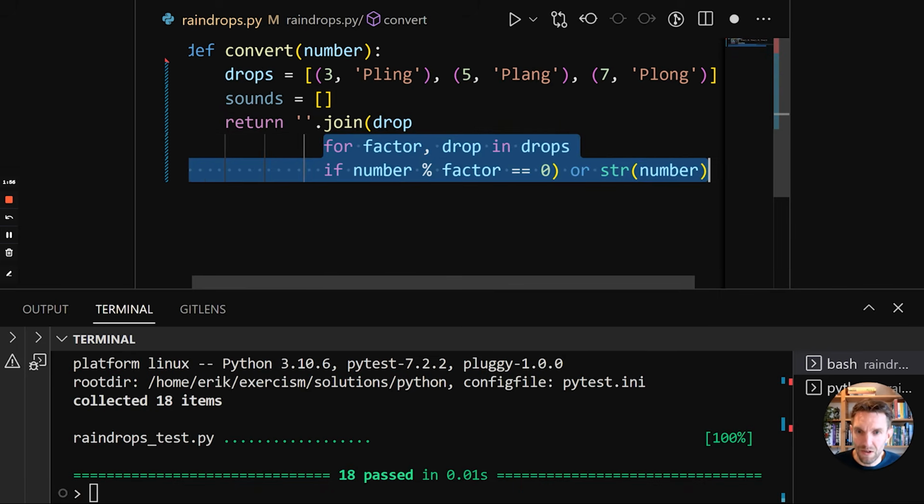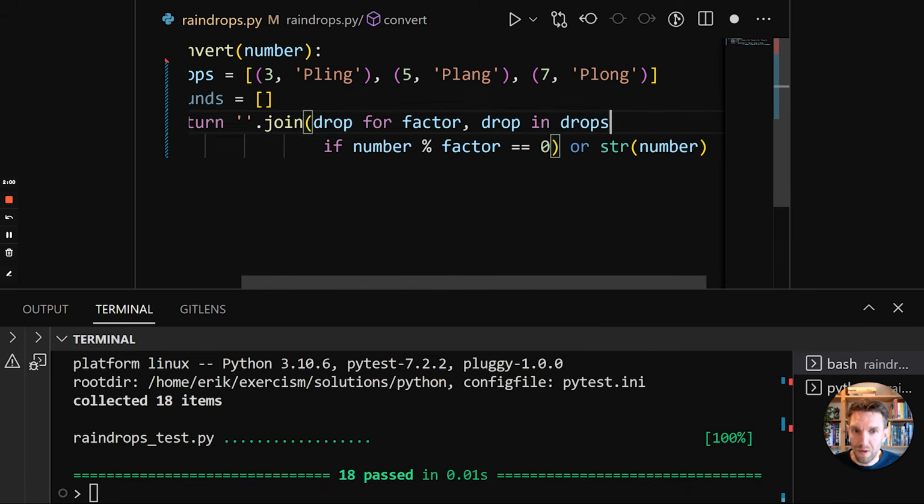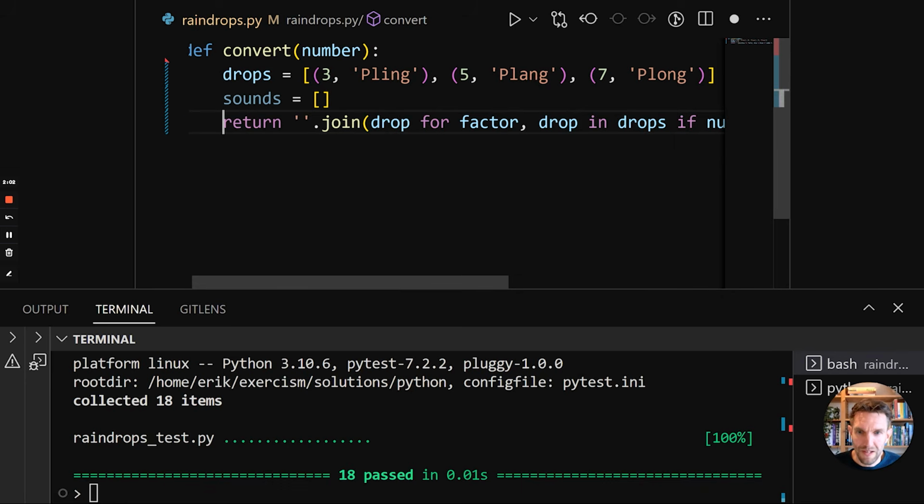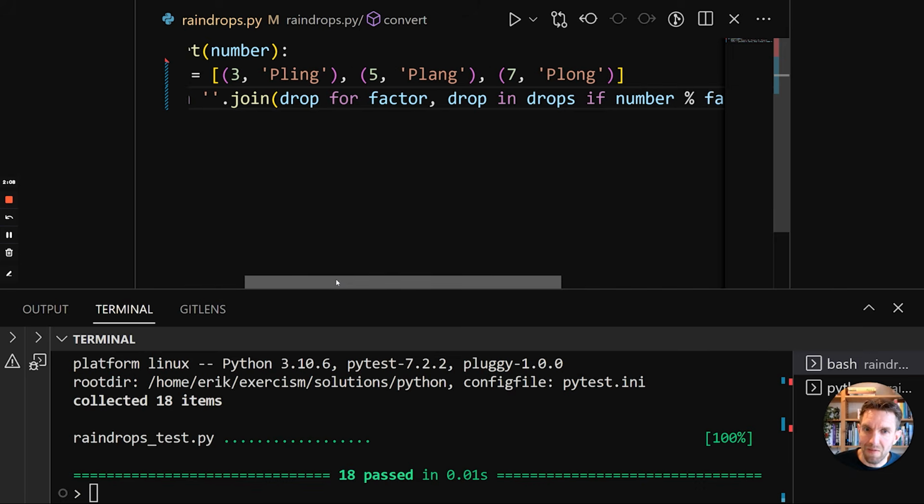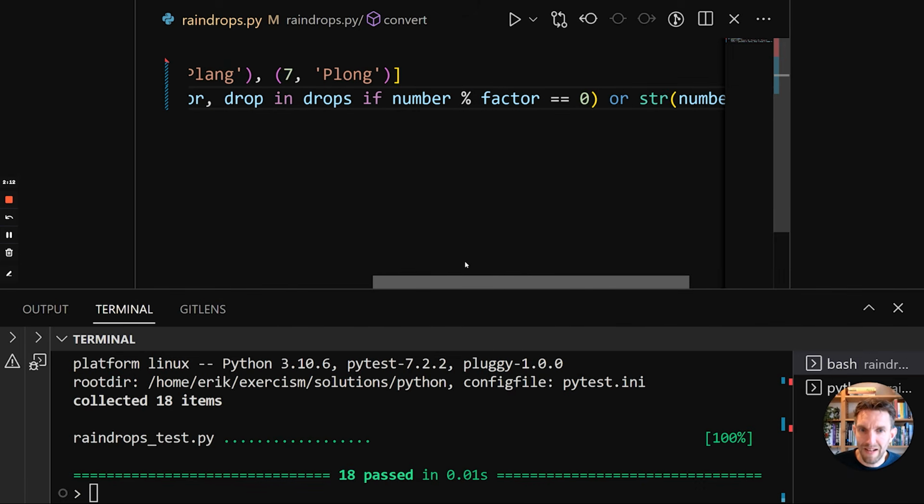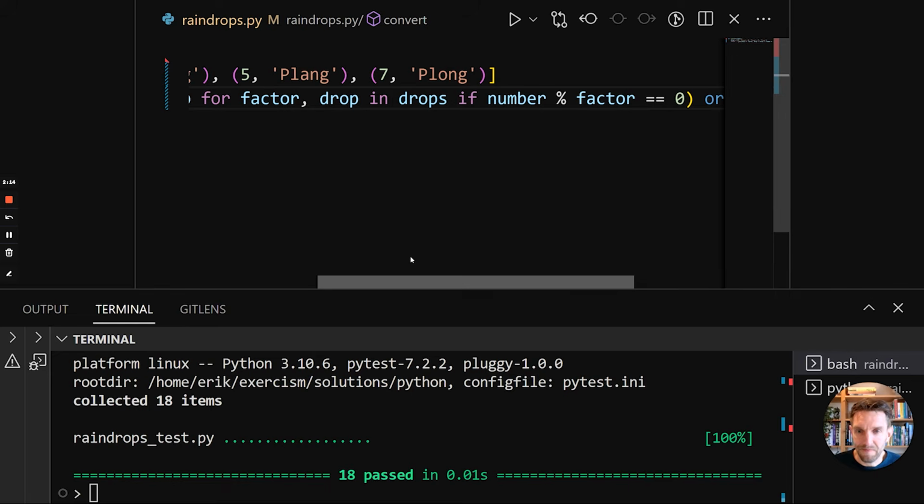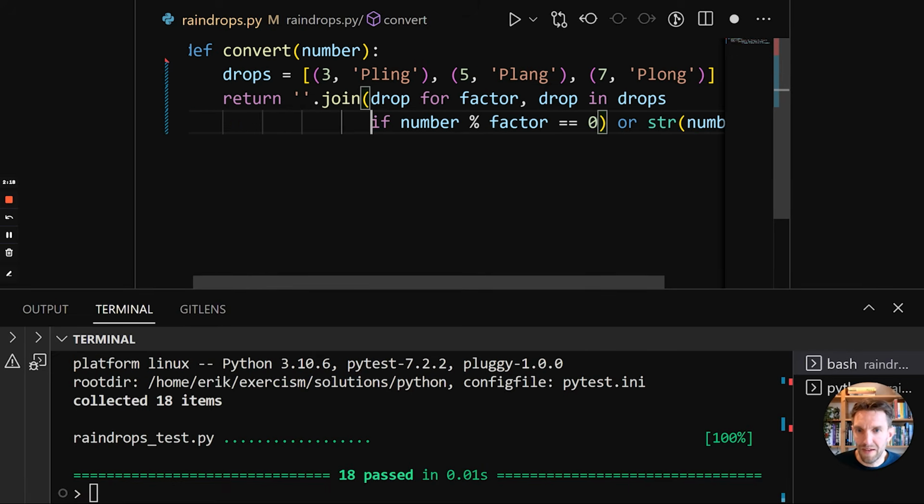So if we move this here, maybe we do put it like this for now, and I'll explain it in a second. So we can see here that we now call join with basically whatever we had within the list comprehension. So move the if statement here, and this should still be the same thing.